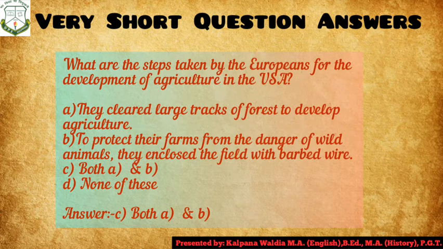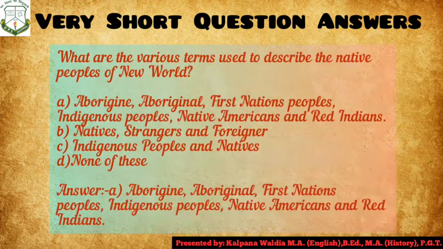Next question is, what are the various terms used to describe the native people of New World? Aborigine, Aboriginal, First Nation peoples, Indigenous people, Native Americans and Red Indians, or Native, Strangers and Foreigners, Indigenous people and Native people, or none of these. Answer is option A,